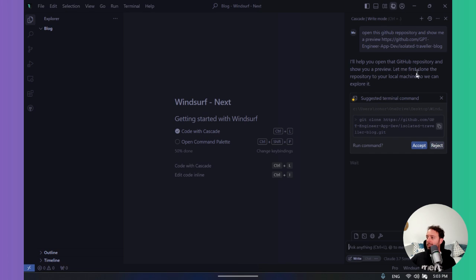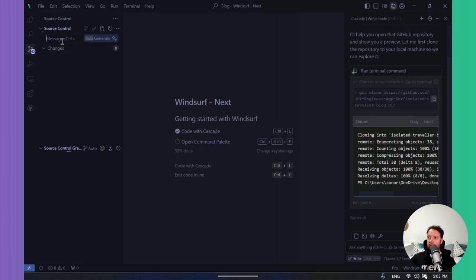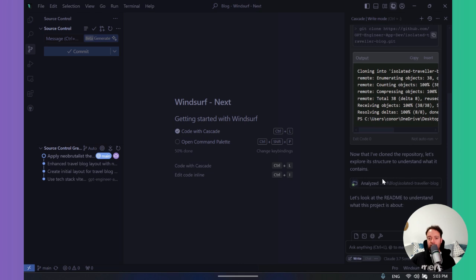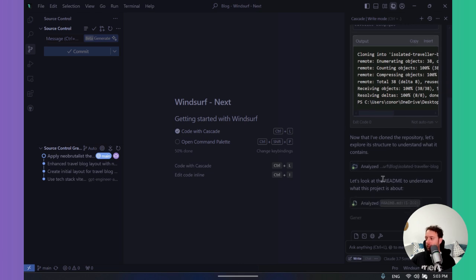Okay, so you can see that it's literally doing everything. I just keep accepting here. There is something that you need to add here, some sort of GitHub thing here, but it tells you what to do. So I just did that. And yeah, just follow exactly what it's doing here, and you'll get to open it.